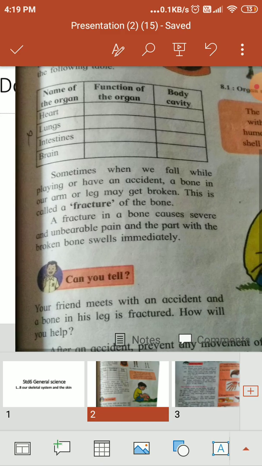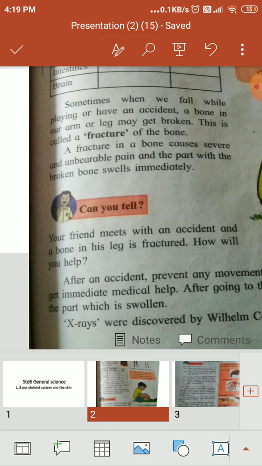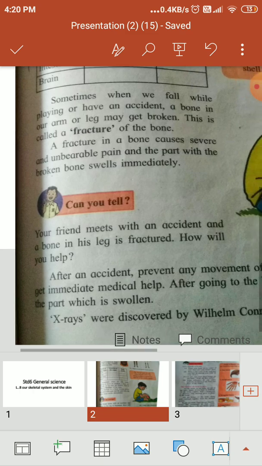Now, a question arises here. Your friend meets with an accident and a bone in his leg is fractured. How will you help? First we have to let him rest at one place and prevent any movement of the fractured part, immobilize it, don't move it, and get immediate medical help.